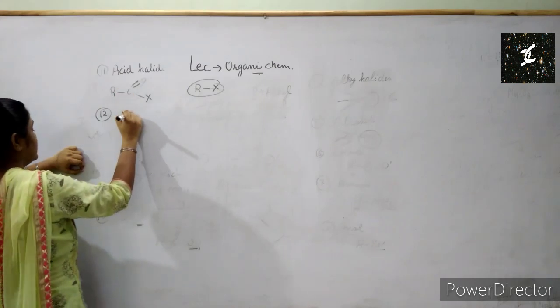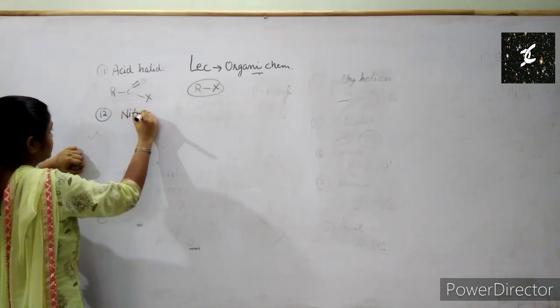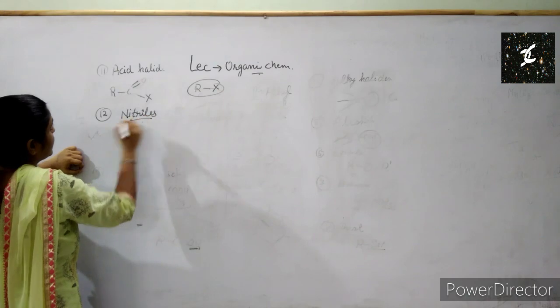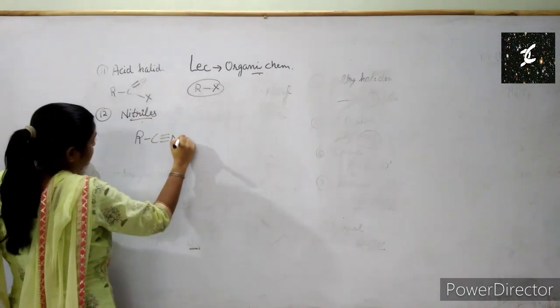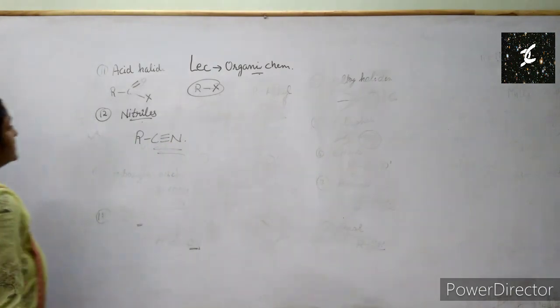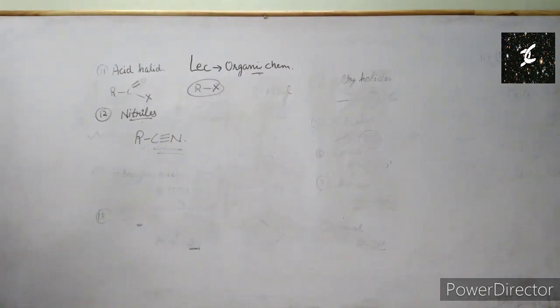Next we have nitriles. Nitriles are R, C, triple bond, N. So these are the nitriles. These are some of the functional groups that we have discussed.